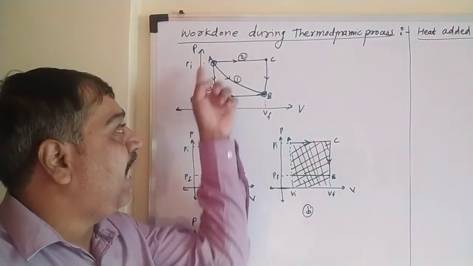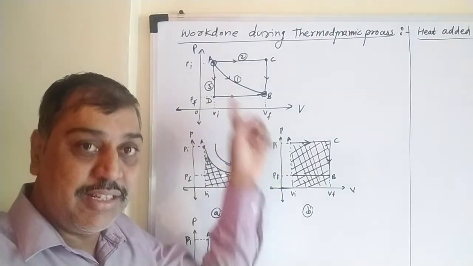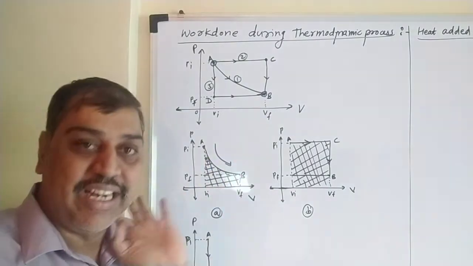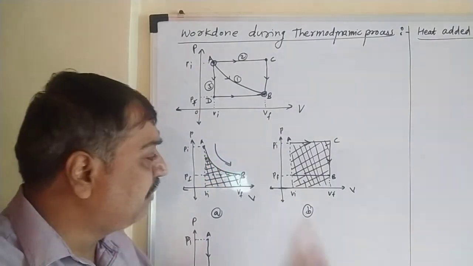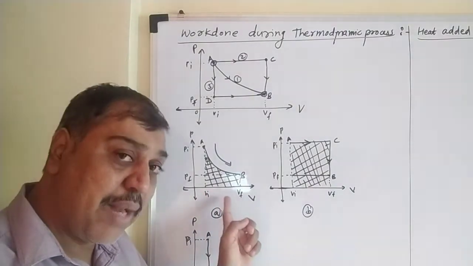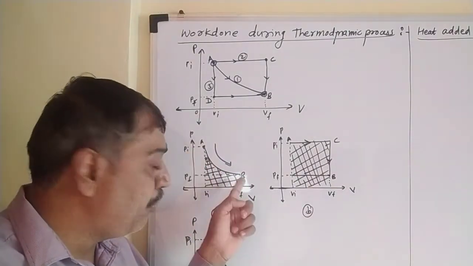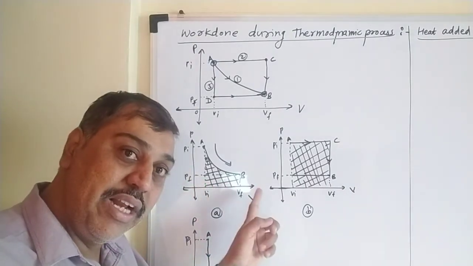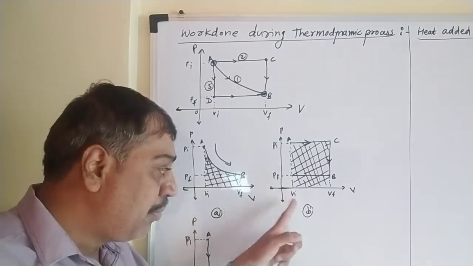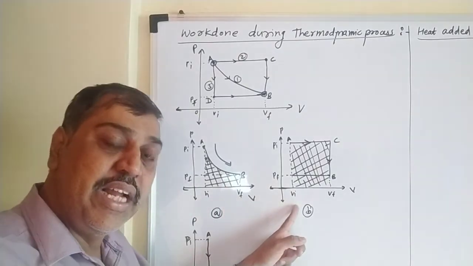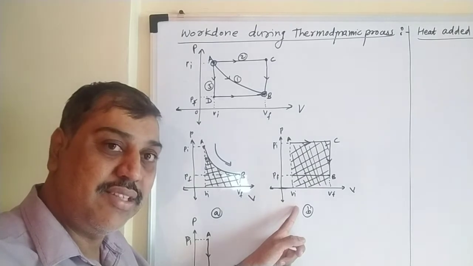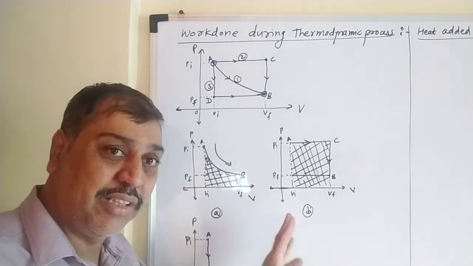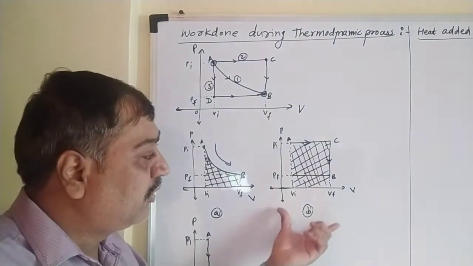So initially from A to C, volume increases, pressure remains constant. From C to B, volume is constant, pressure decreases. In the first diagram, as we move from A to B, pressure decreases and at the same time volume increases, so both processes are simultaneous. But here the processes are not simultaneous. Initially pressure is constant and volume increases, then volume is constant and pressure decreases. Both are examples of expansion, but the expansion occurs in a different way. So this is the second diagram.